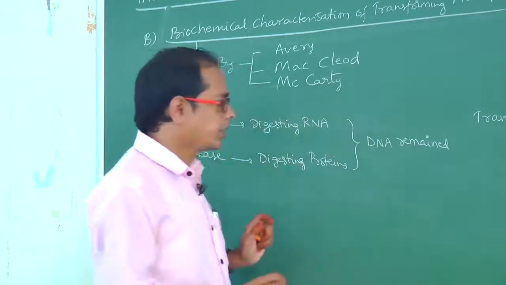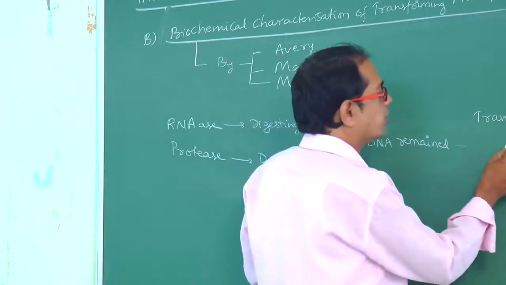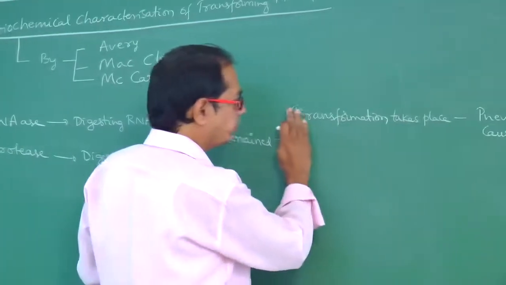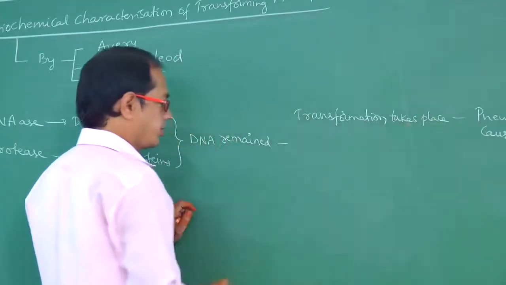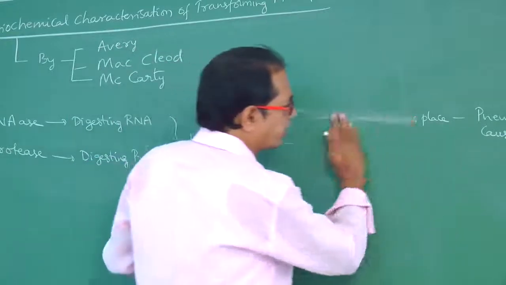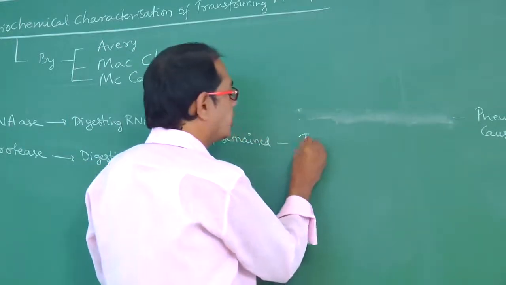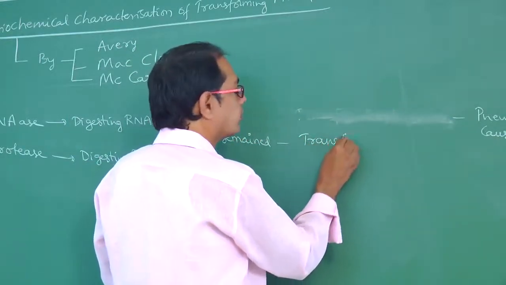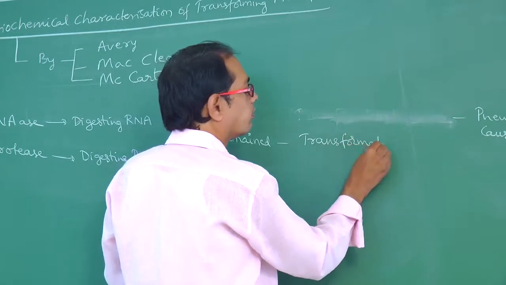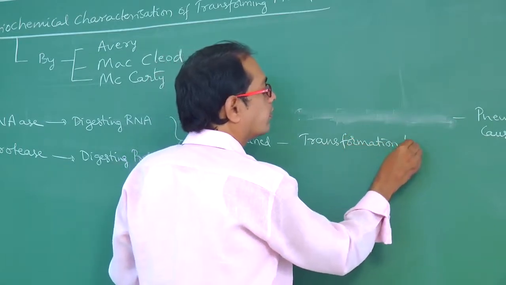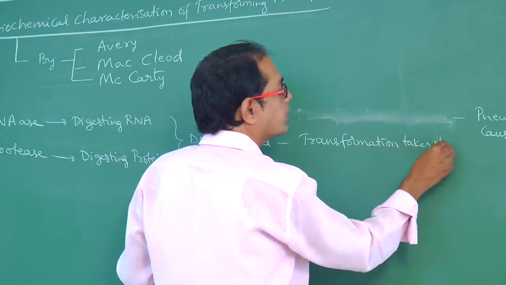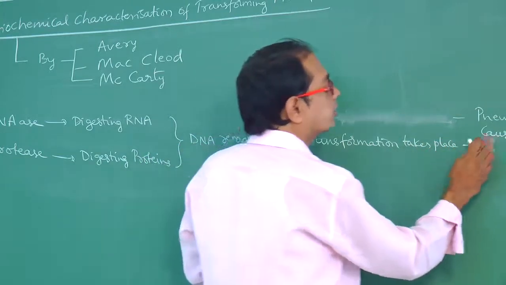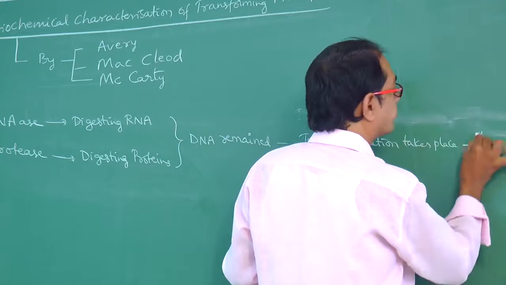DNA remained. So again transformation takes place. So I am writing here: transformation takes place. Pneumonia caused.